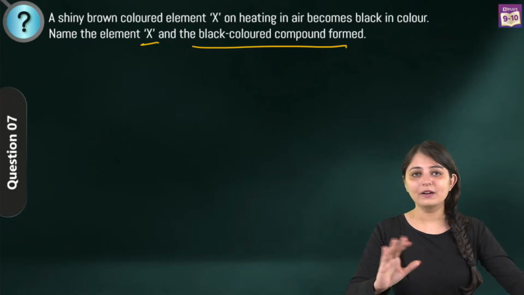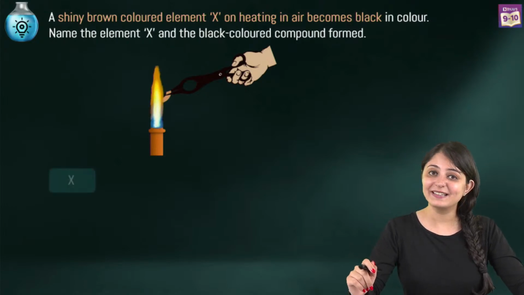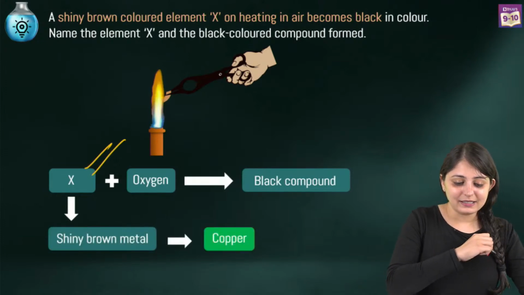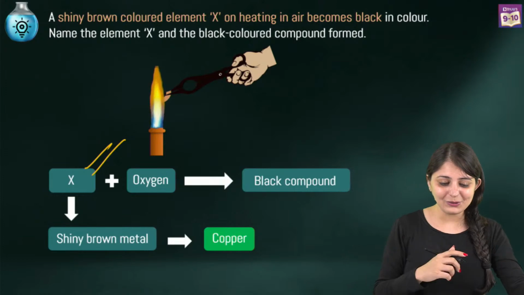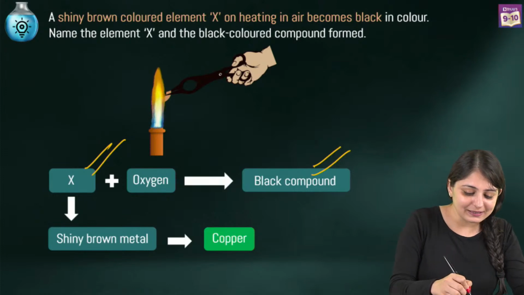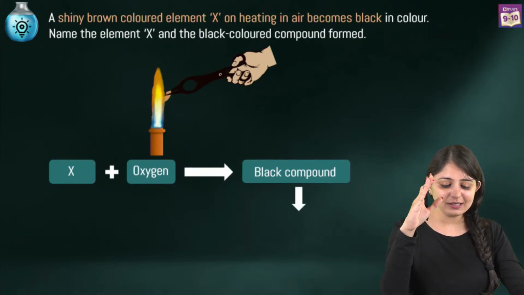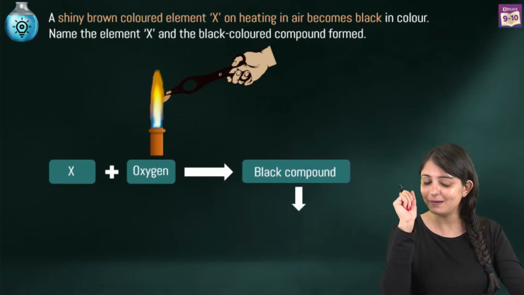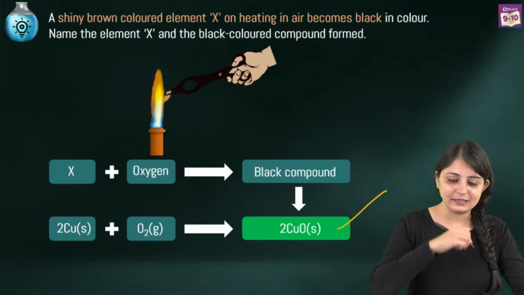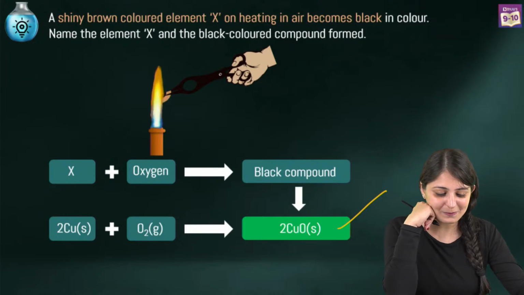Great. No wonder your preparation is on point. Absolutely right. Yes, you have identified X perfectly fine. So they are basically saying that X is a shiny brown. That's your hint. Shiny brown, there you go. That's your hint, right? On heating, it's giving you a black colored compound. We know that this shiny brown metal is copper. Now, when it's actually reacting with oxygen, it's forming a black colored compound that is nothing but copper oxide. Yes, you correct. So copper plus oxygen giving you copper oxide.